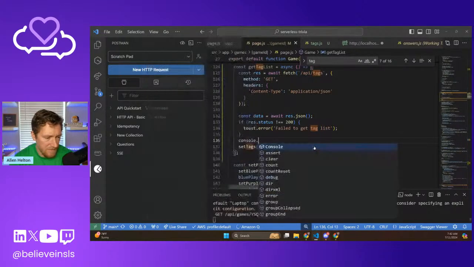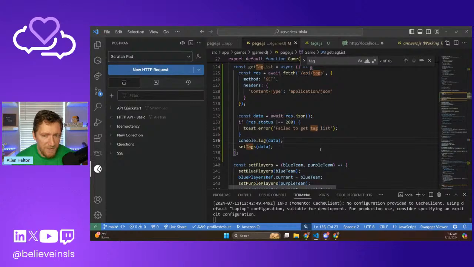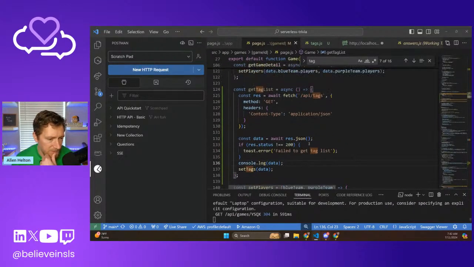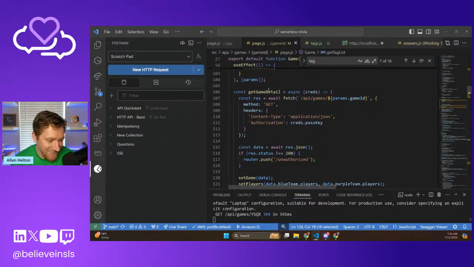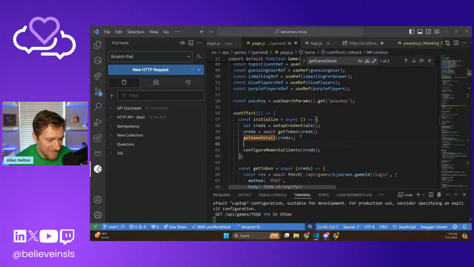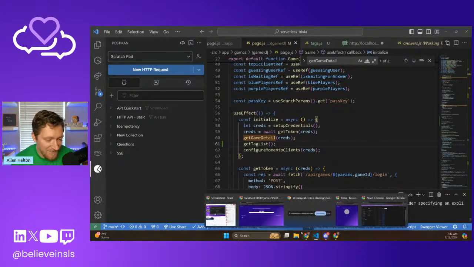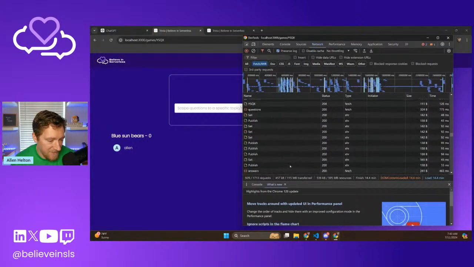Let's look. But I think it should just be that. And then let's call this. Let's look where we call get game detail. Where are you called? Okay. So now we have our game, and in theory, we should be fetching that tag list.